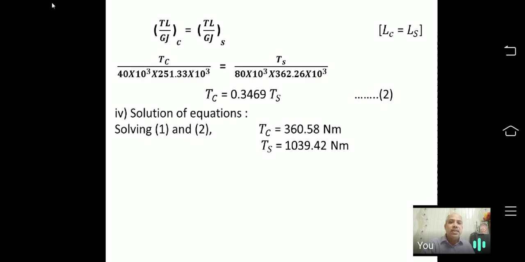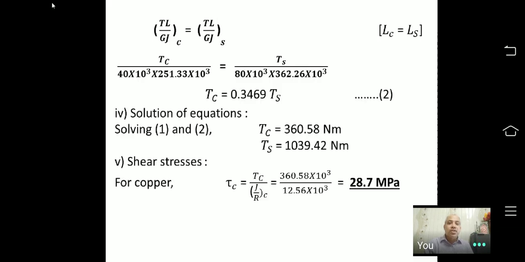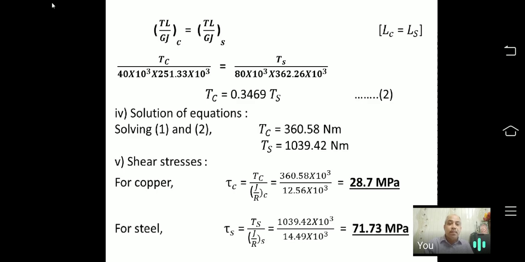Once we know this, here you can see we have this as second equation, Tc equal to 0.3469 Ts, and first equation we have Tc plus Ts. Solve these two equations and you are going to get value of Tc and Ts. Once I have these values, then I can very easily find the shear stresses carried by copper and shear stress carried by steel. You can see first for copper we have 28.7, simply by using the formula T by J is equal to tau by R, and in this way we will get values of shear stress. Now we are done with these problems.